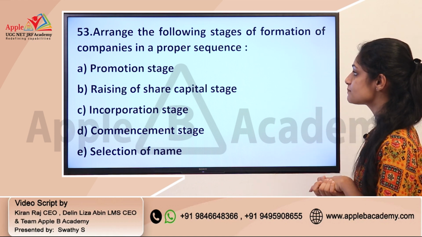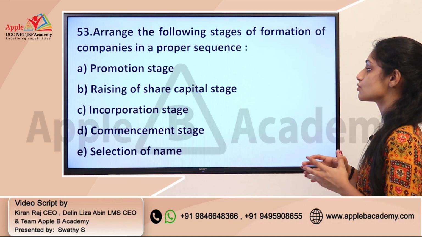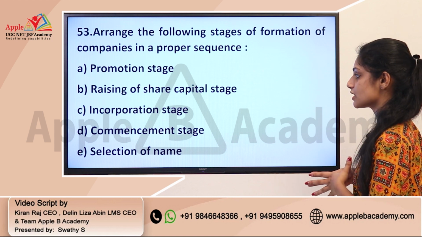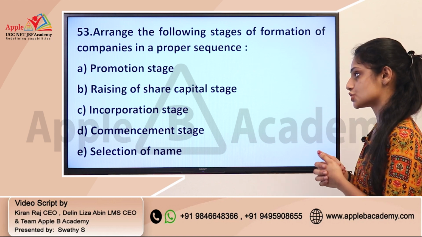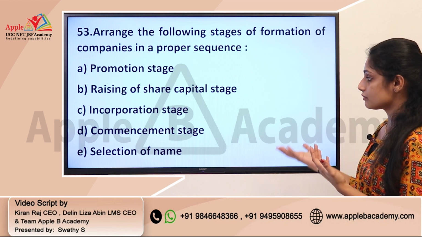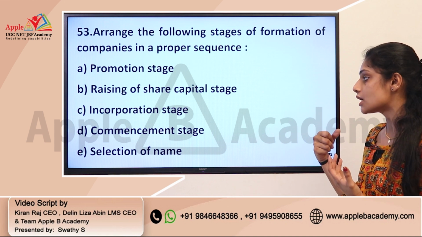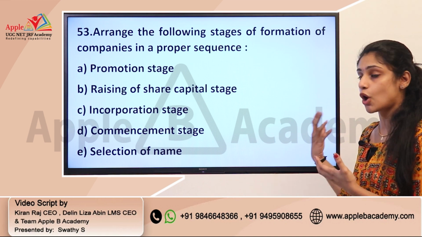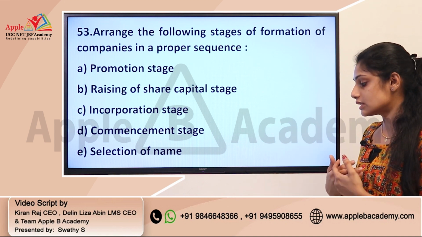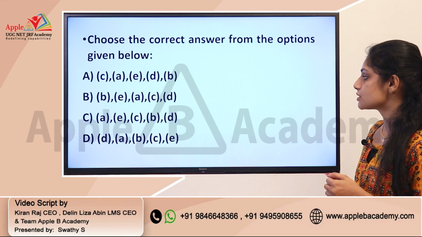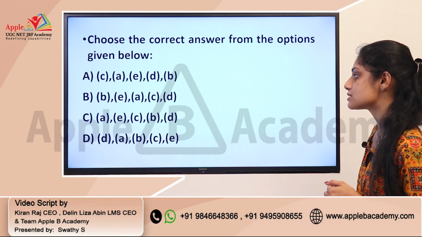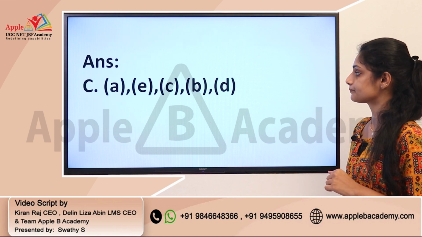The options are promotion stage, raising of capital stage, incorporation stage, commencement stage, selection of name. As we know, it will start with the promotion stage and end with the commencement stage. So you can identify an option which starts with A and ends with D, and that is option C.